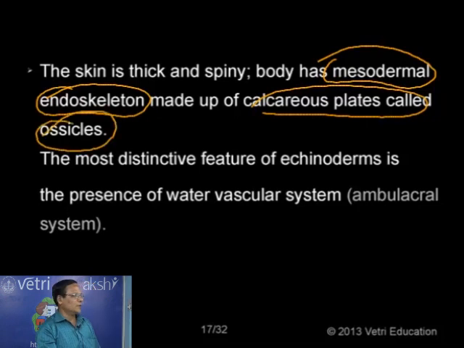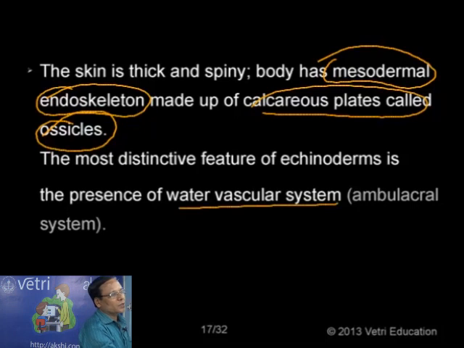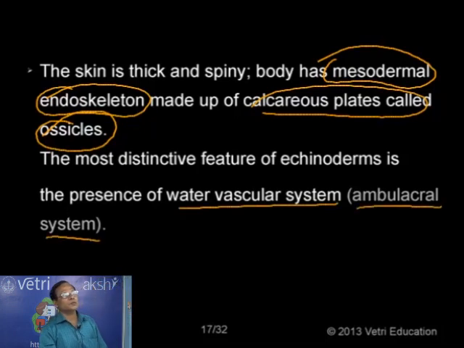This is one. Now another important character: as the canal system is peculiar to the sponges, here the echinoderms are provided with a peculiar system called the water vascular system, also called the ambulacral system. Normally you have a blood vascular system or lymph vascular system, where either blood or lymph is circulating.